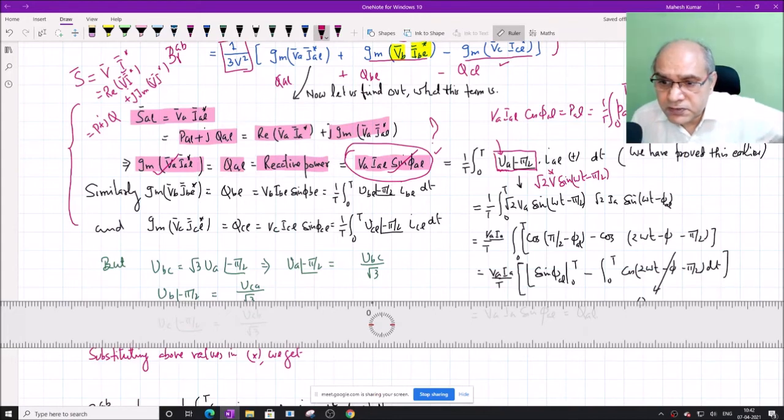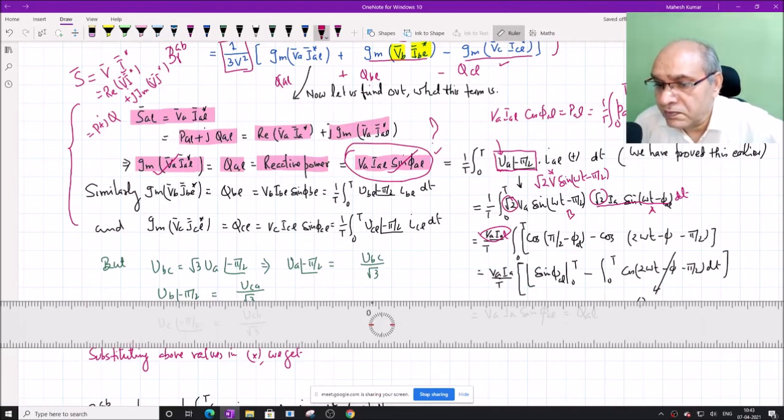So if I take this V A sin of omega t minus pi by 2, then multiply by I A L, which is root 2 I into sin of omega t minus phi A L, into dt. Then again we can use the formula 2 sin A sin B. So root 2 becomes 2, and V A and I L are outside, with 1 by T from 0 to T. This becomes cos of A minus B, so cos of pi by 2 minus phi A L. I have taken this as A and this as B, so A minus B becomes this minus this.